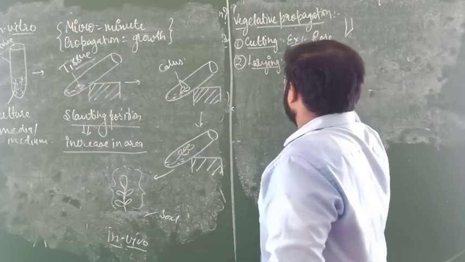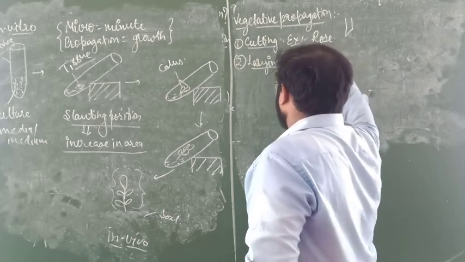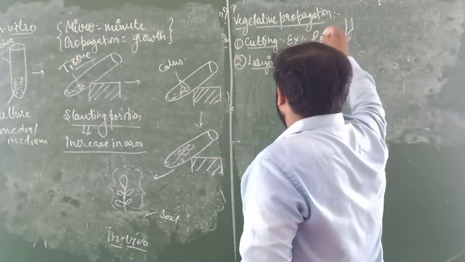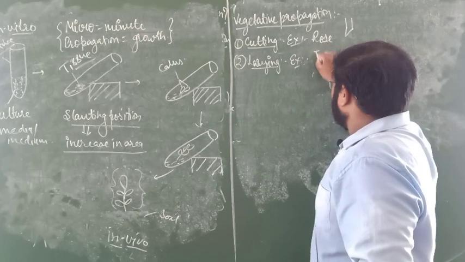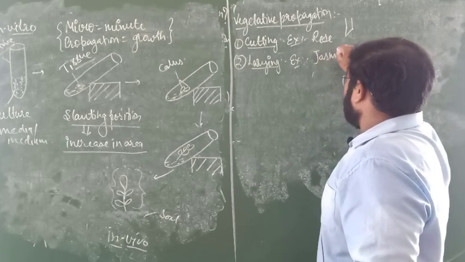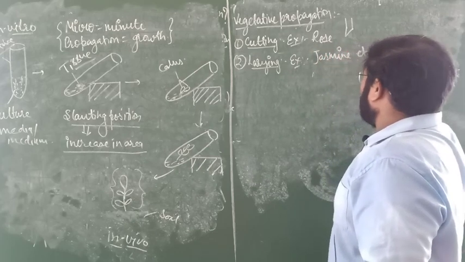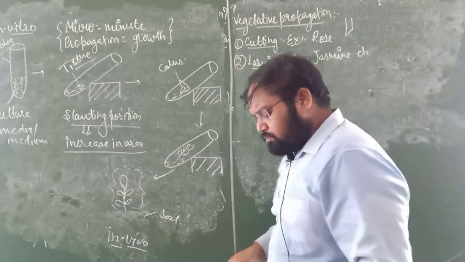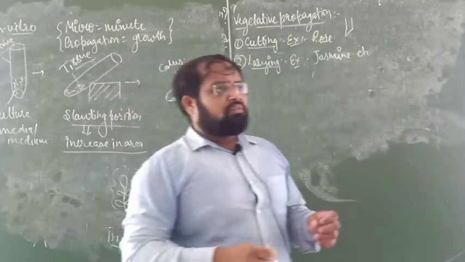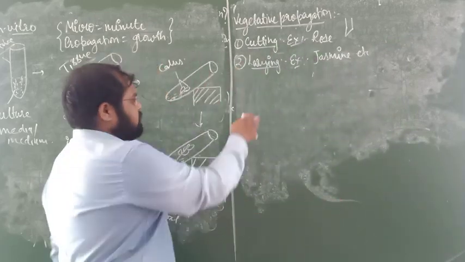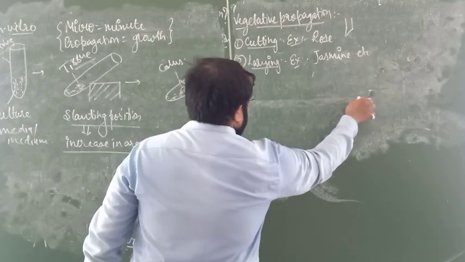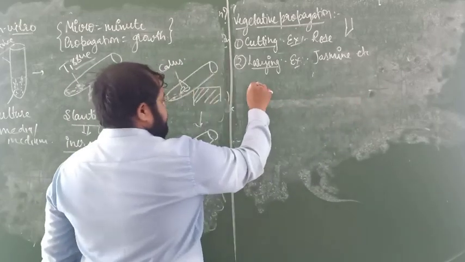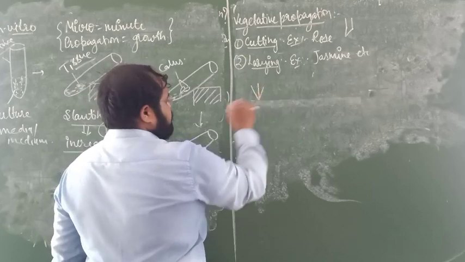Layering examples are Bougainvillea, jasmine, etc. Suppose we take one plant and grow it in the soil. Suppose this is the plant body.